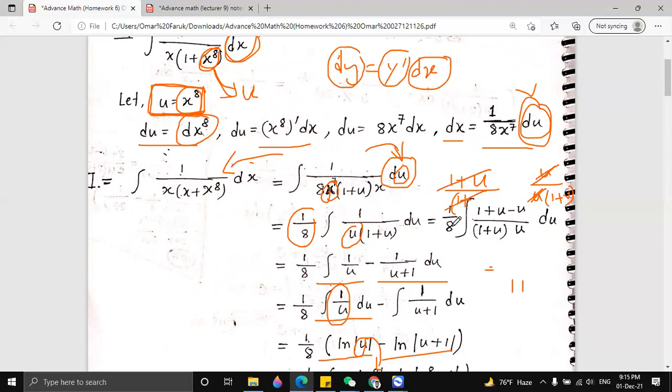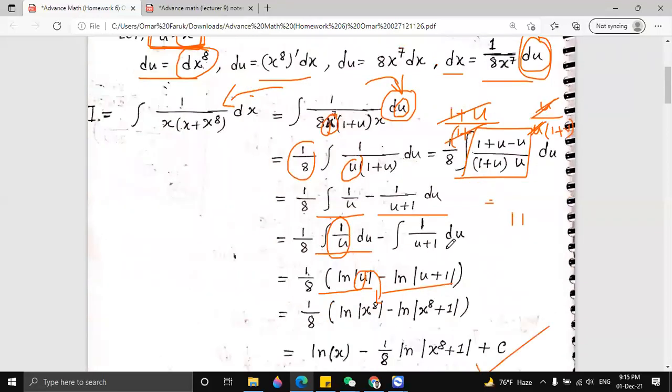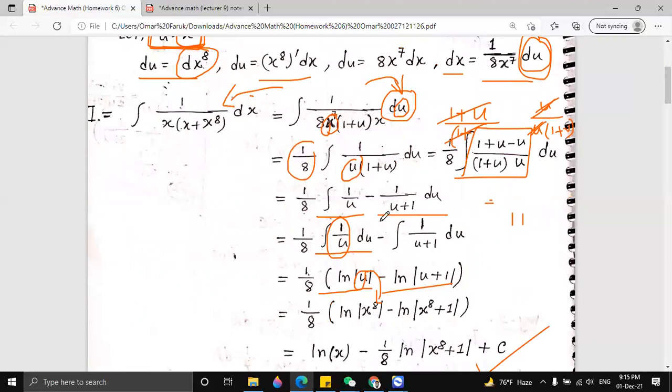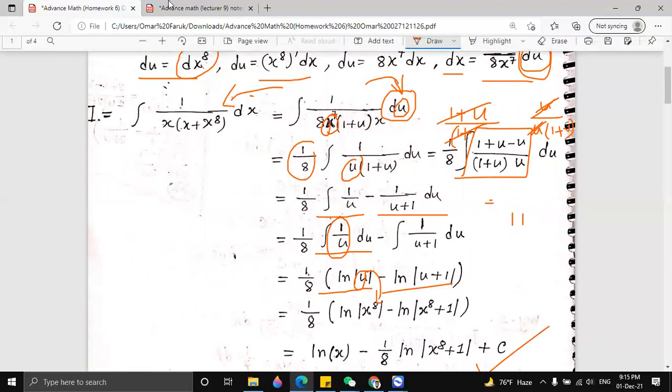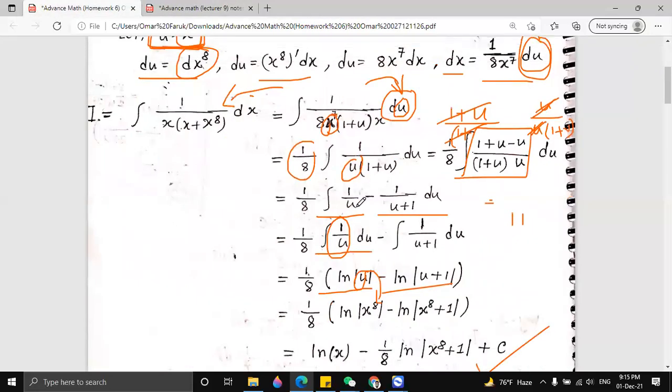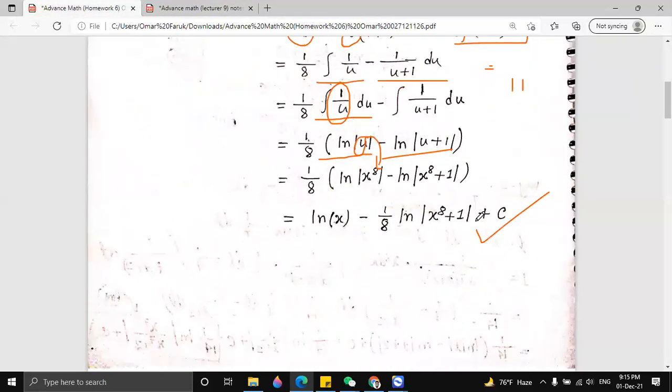Then we divide our fraction, and finally we have to convert it to any of these formulas. So then we get the final result.